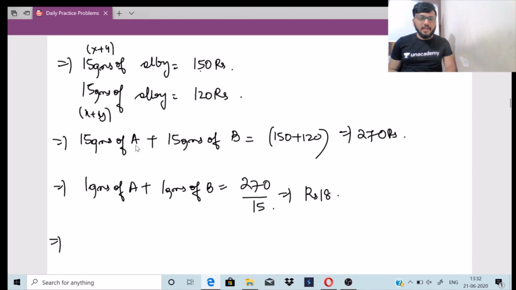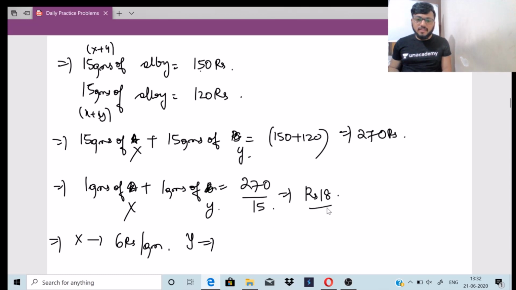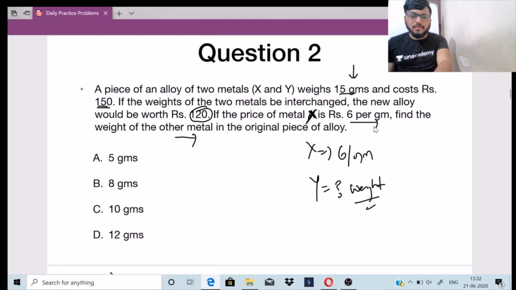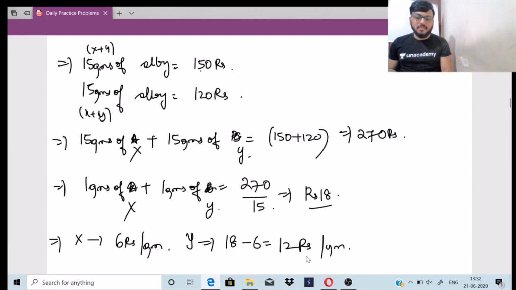Sorry, I have written it as A and B. Let us change it to X and Y. वो I have been subjected to A and B a lot, तो इसको solve करते वक्त X and Y और A and B भूल जाता हूँ. Now X is already given as 6 rupees per gram. So how shall I find out Y? It is easy. Total is 18 minus 6, so Y will be 12 rupees per gram.